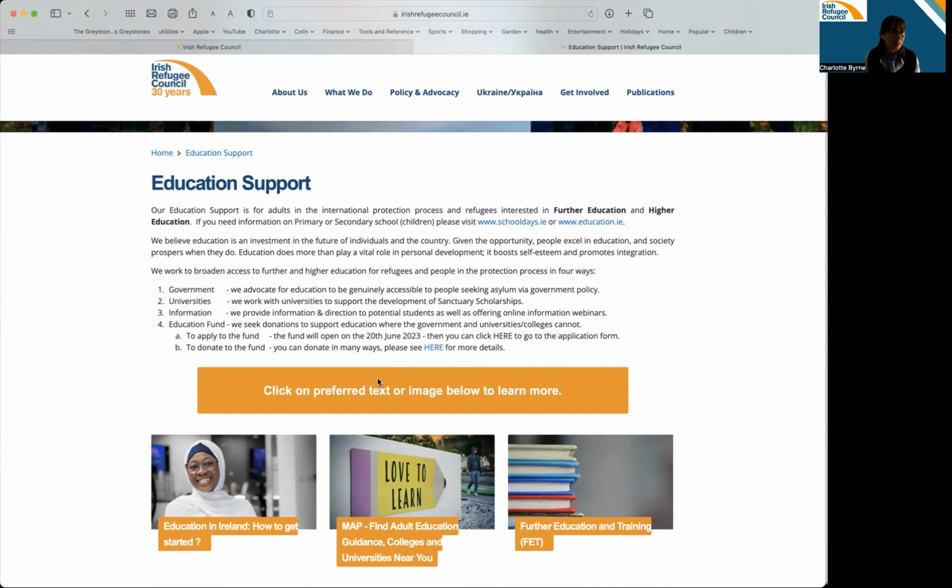So before I jump into that, I'll just tell you what we do to support education in Ireland. There are 4 different things. One is we advocate with government. So yes, we ask government if they can genuinely provide access to education for people seeking asylum in Ireland. The second thing we do is work with universities. We support and encourage them to provide more and better sanctuary scholarships at undergraduate level and postgraduate level.